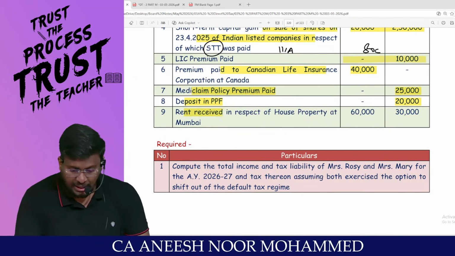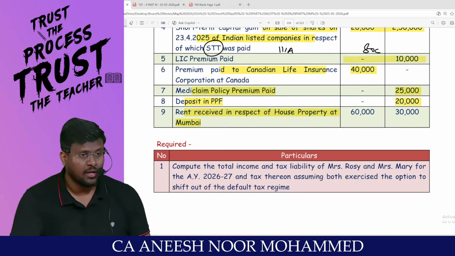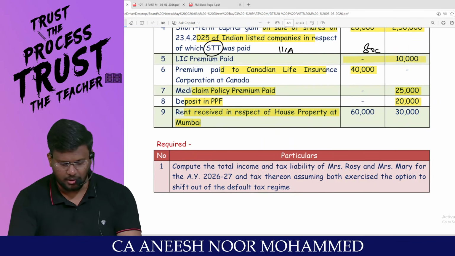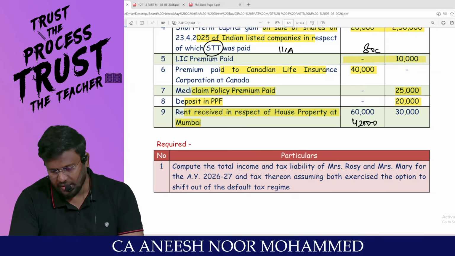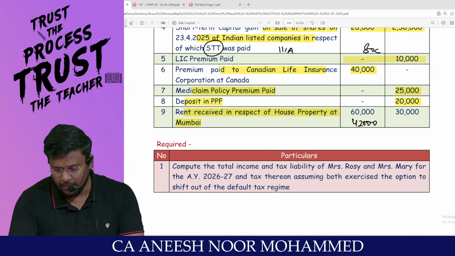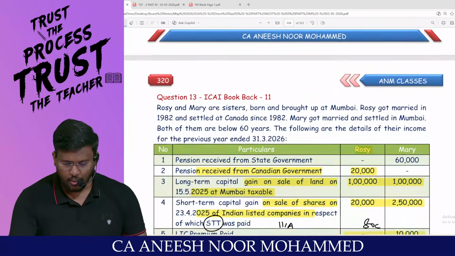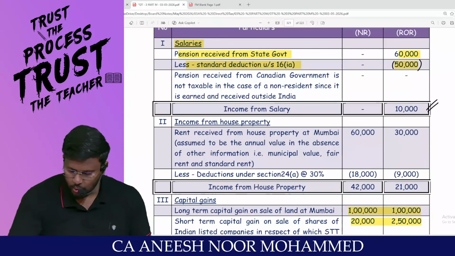Comfortable, sir? Rent received in respect of house property in Mumbai. This is rent. You have to claim 30% standard deduction. Only 70% should be taxable. So 60,000 into 70%, 42,000 will be taxable. 30,000 into 70%, 21,000 will be taxable. So 42,000 and 21,000 will be taxable. Look here, income from house property 42,000 and 21,000.